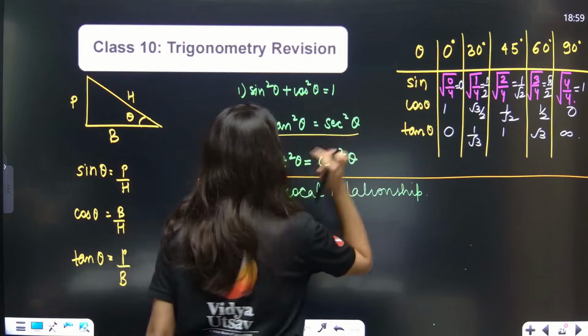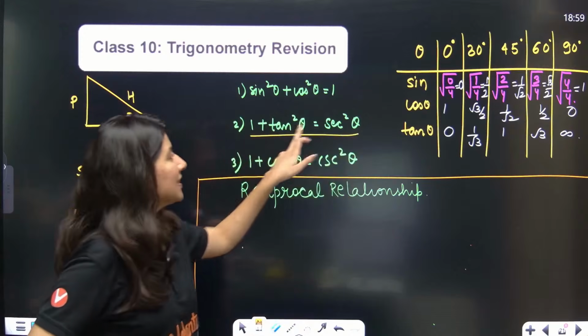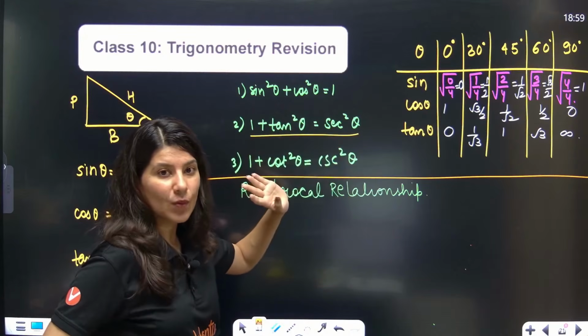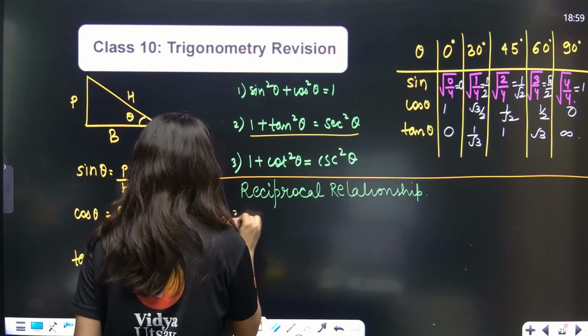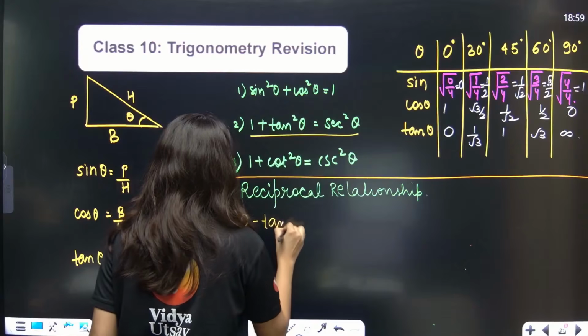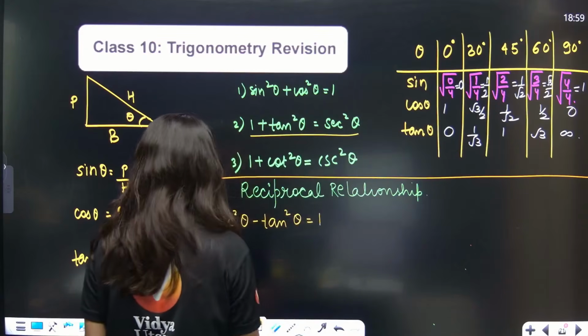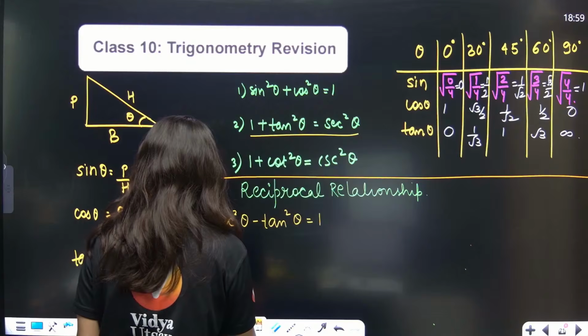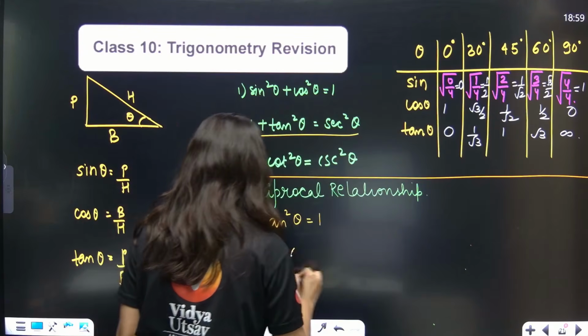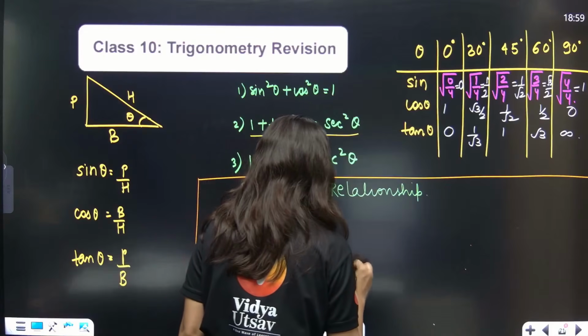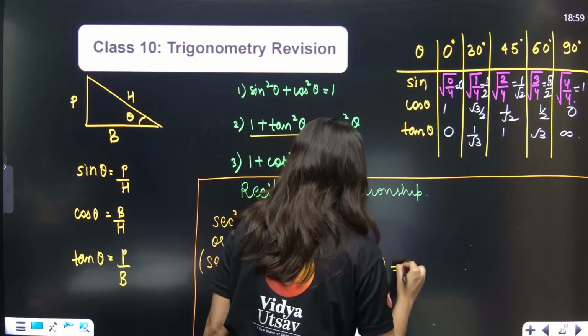I am just talking about this now. 1 plus tan square theta is sec square theta, right? So can I shift tan square over here so that it becomes sec square theta minus tan square theta is 1. Or you can also write a square minus b square as a plus b times a minus b. Sec theta plus tan theta, sec theta minus tan theta is equal to 1.